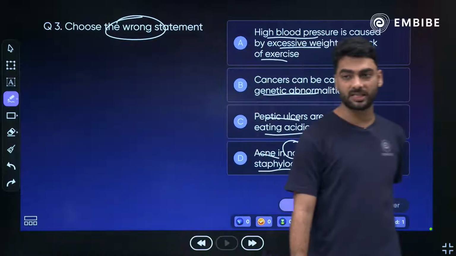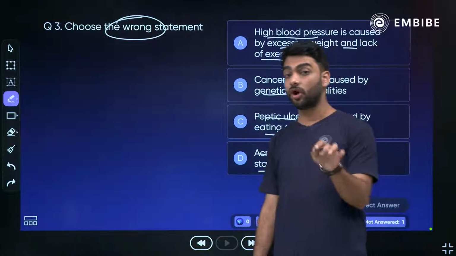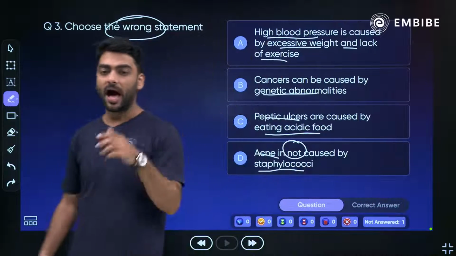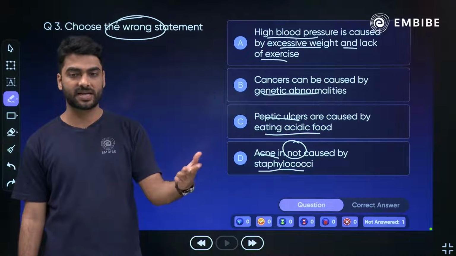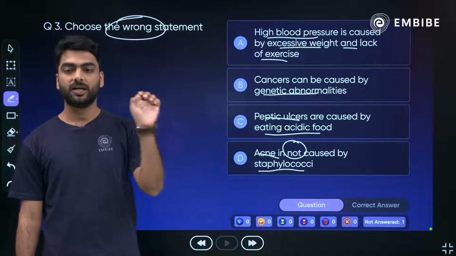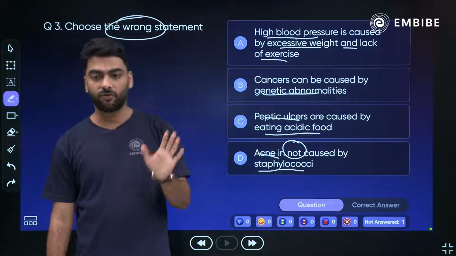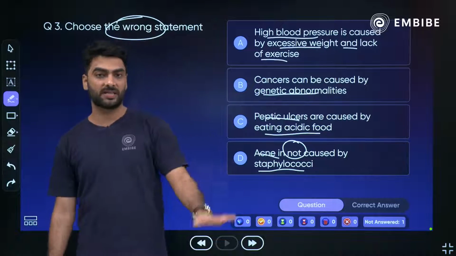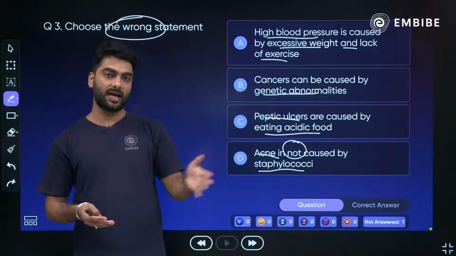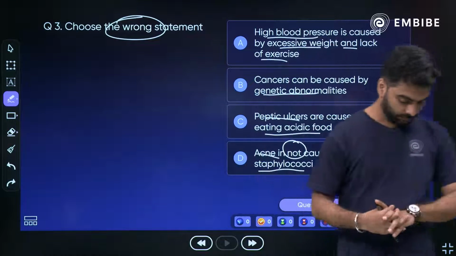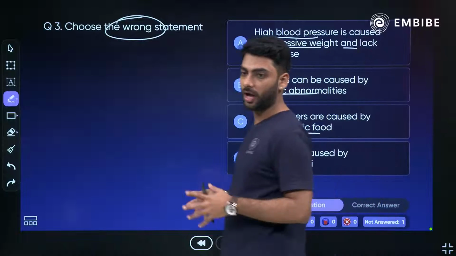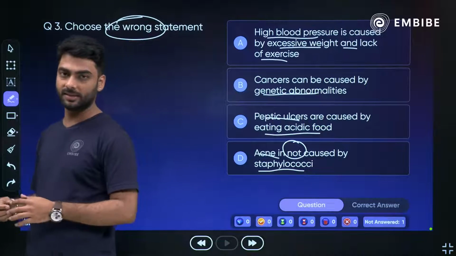That's very good, Neha, that's very good. Which of these is not correct? Which of these is false? High BP is caused due to excessive weight, obesity and lack of exercise. Cancer can be genetic. Peptic ulcers are caused by eating acidic food, and acne is not caused by staphylococci. What do you think, Neha, is wrong? You're going with D. I'll give you 30 seconds. Think again. Are you sure? Are you completely sure about your answer?